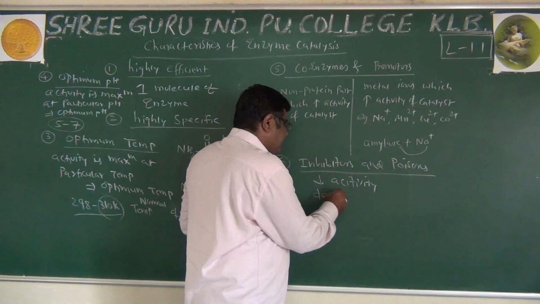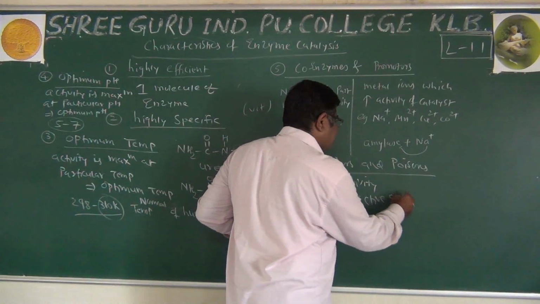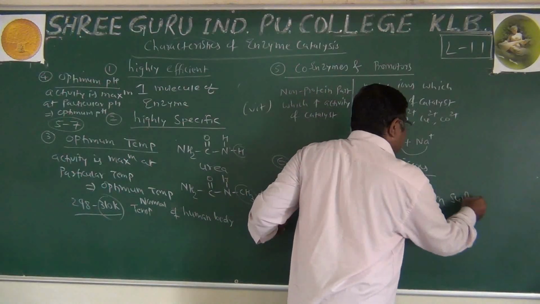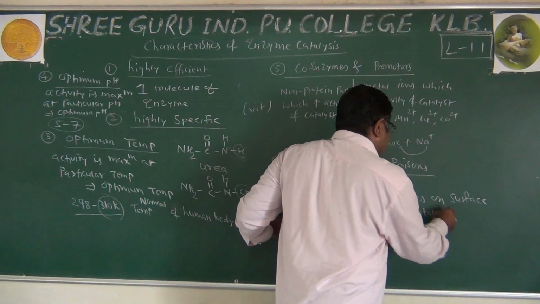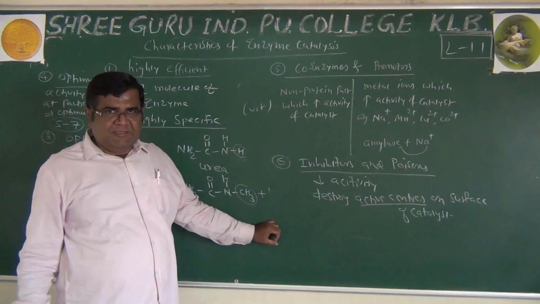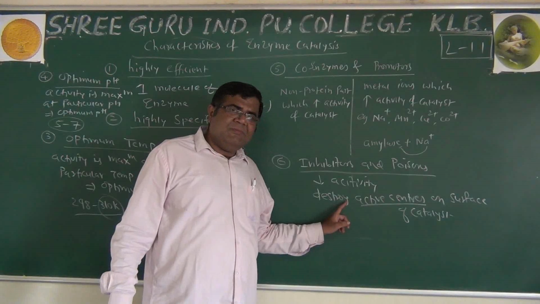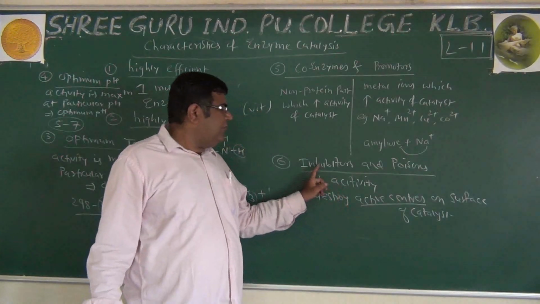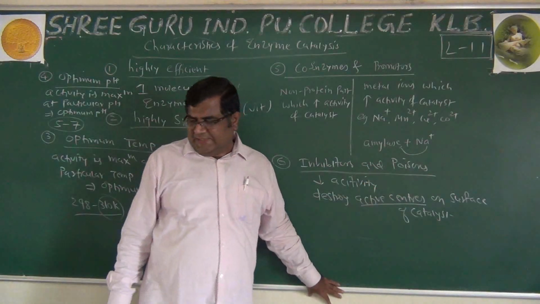They destroy active centers on the surface of the catalyst. The activity of the catalyst is because of these certain places on the surface. They destroy them, they decrease their activity, and we call these substances inhibitors or poisons.